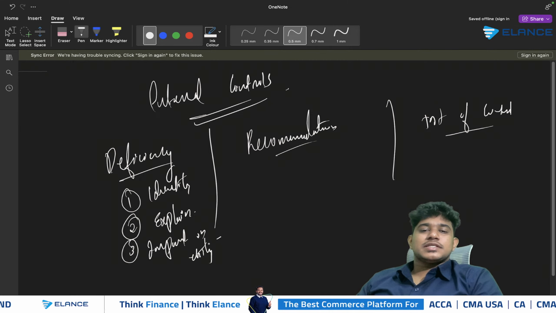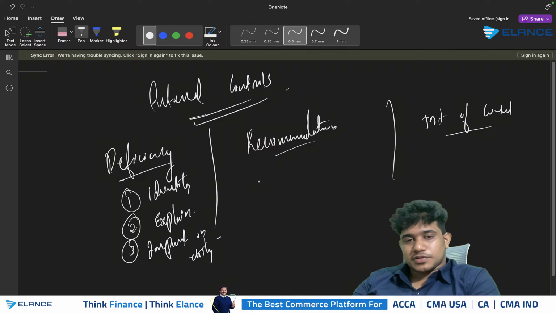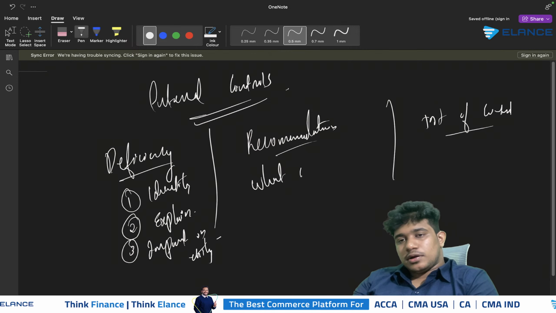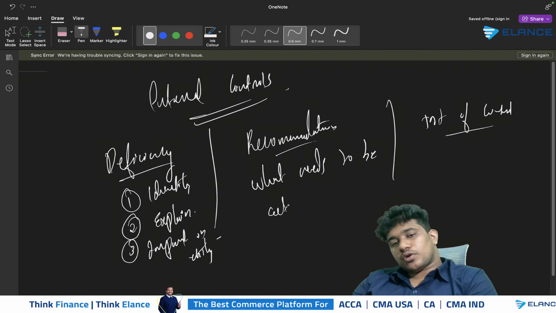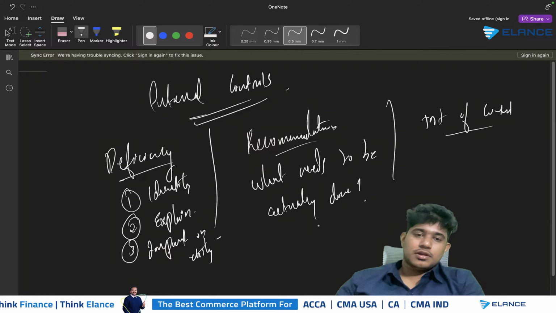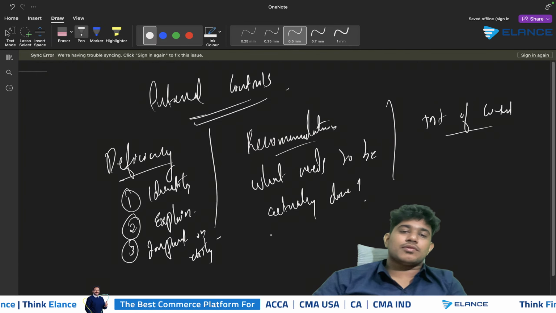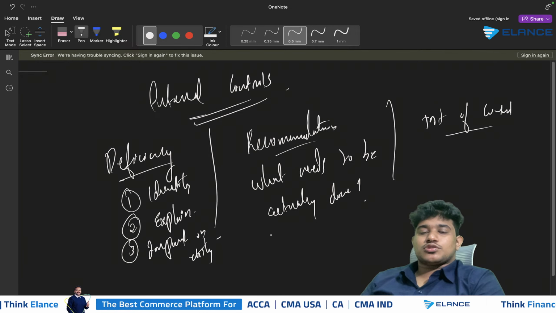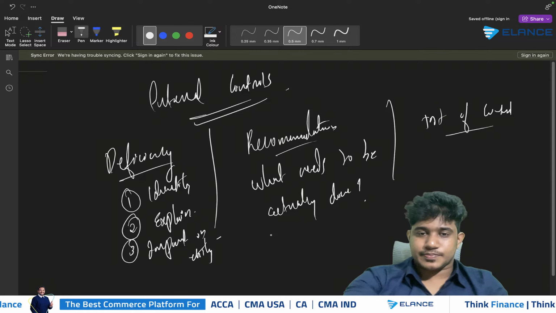Then once the deficiency is given, you have to give the recommendation. What should be the recommendation in this area? What needs to be actually done? Whatever needs to be done will be called the recommendation. So here, all the sales orders should be sequentially numbered and a sequence check should be performed to identify sequence breakage. That should be the recommendation.